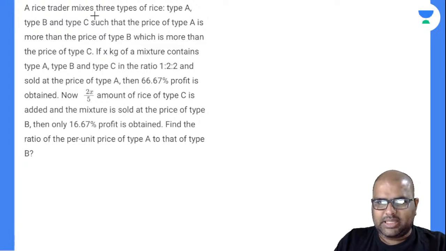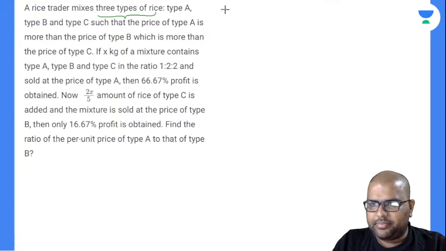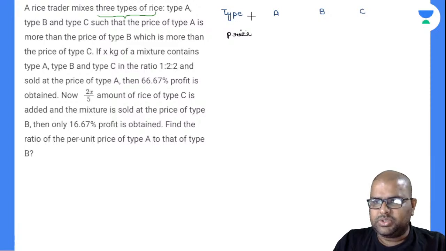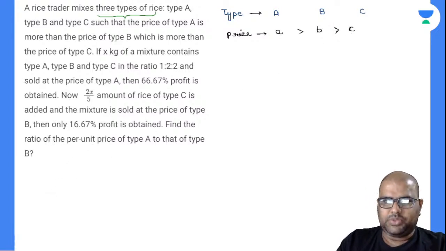A rice trader mixes 3 types of rice, type A, type B and type C it seems. Okay, first of all, I'll write down this type. So type A, type B, type C, such that the price of type A is more than that of the price of type B, that is more than that of price C it seems. So this is type, this is price. Price of A is greater than B, it is greater than C. So price of A is small a, price of B is small b, price of C is small c. I hope I am clear regarding this.